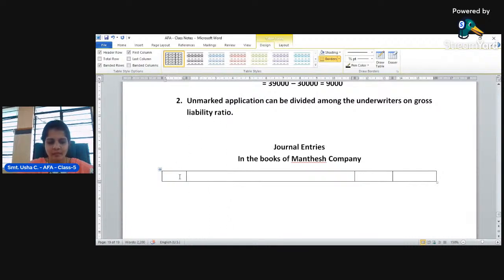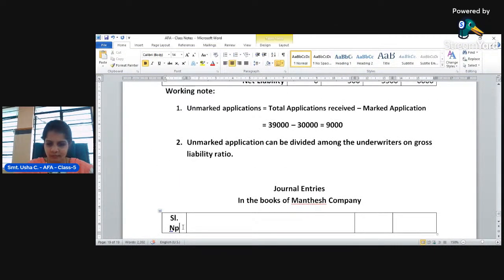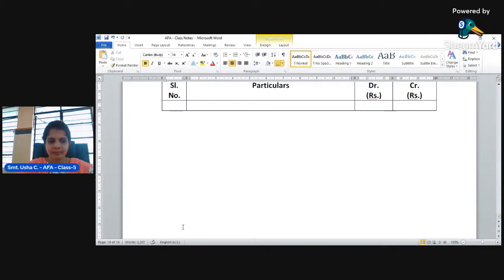Serial number, plus, then debit, it is in rupees. This is credit balance in rupees. We'll do this one by one.